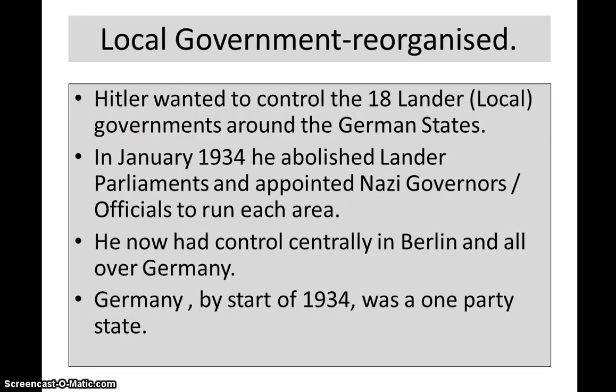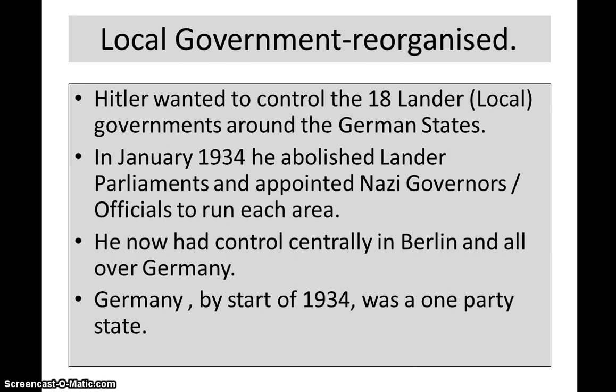Okay, another factor on your timeline is Hitler reorganised local government. He had 18 Länder, i.e. local governments, around the different German states. He abolished the Länder parliaments and appointed Nazi governors, i.e. puppets, to run each area, Nazi officials. So basically, he was controlling centrally from Berlin and replicating this all around Germany. So he really had a strong stranglehold over the politics and the structure of governance over Germany, how Germany was run, because there was no other party to oppose him.